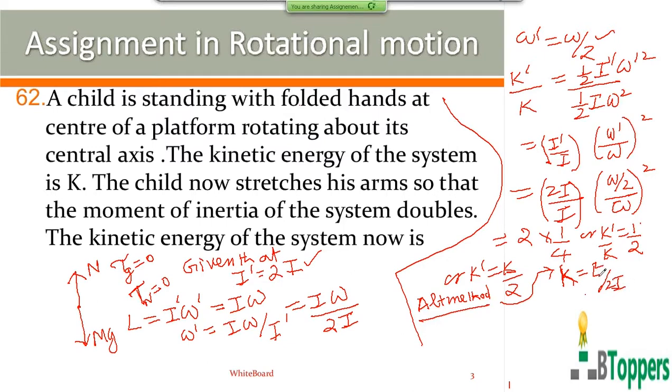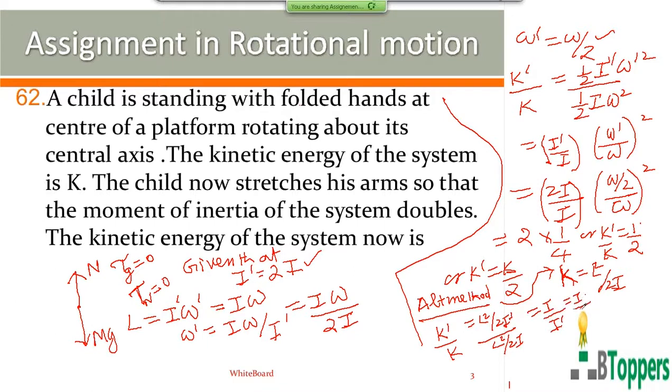Here angular momentum L is constant. Therefore, kinetic energy in the present example is inversely related to moment of inertia. So K dash by K can be written as L square by 2I dash divided by L square by 2I, or I by I dash.